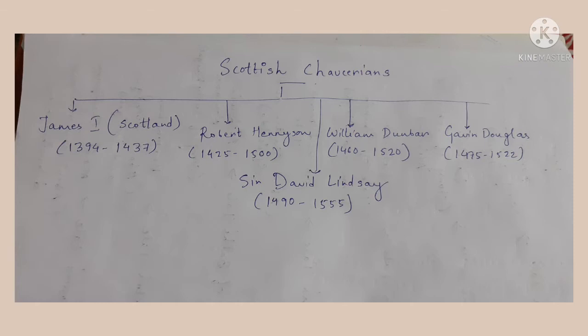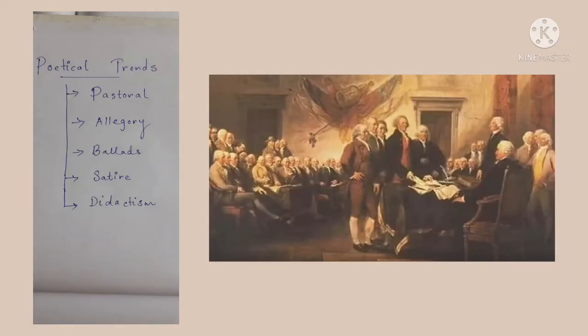Now moving forward to the literary periphery, we see that this age underwent certain important events and actions. Firstly, two important educational institutions come up: the first is Eton College in 1440, and then King's College in Cambridge.